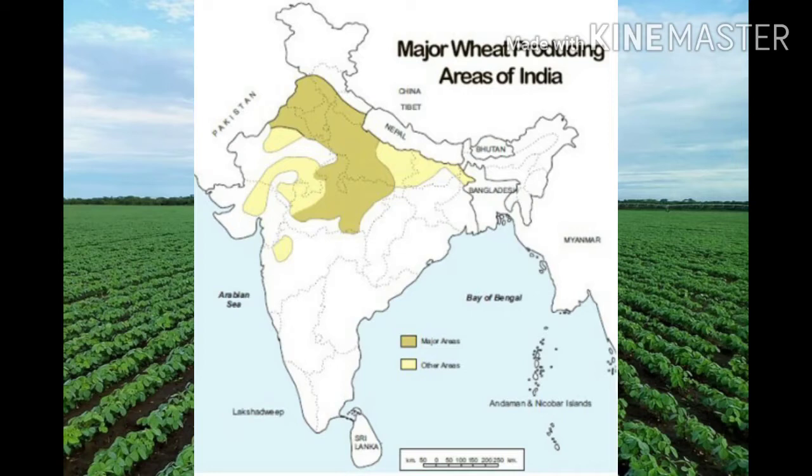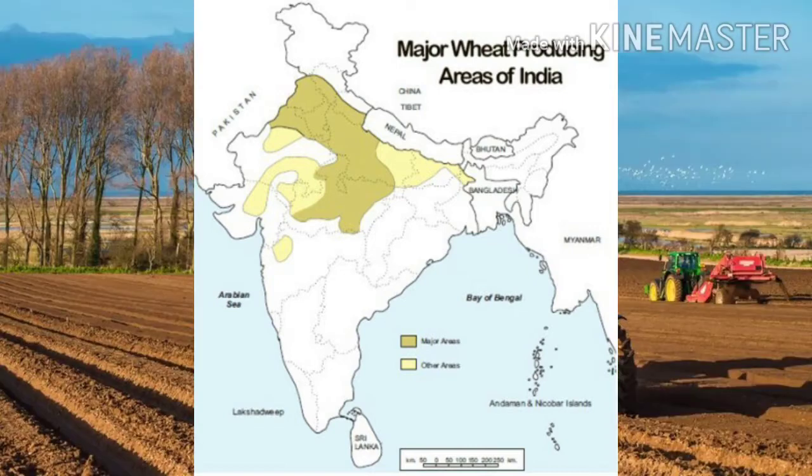In India, wheat is a rabi crop which is grown in the north, northwestern and central India. Punjab, Haryana, Uttar Pradesh, Madhya Pradesh, Maharashtra and Bihar are the main producers of wheat crops.